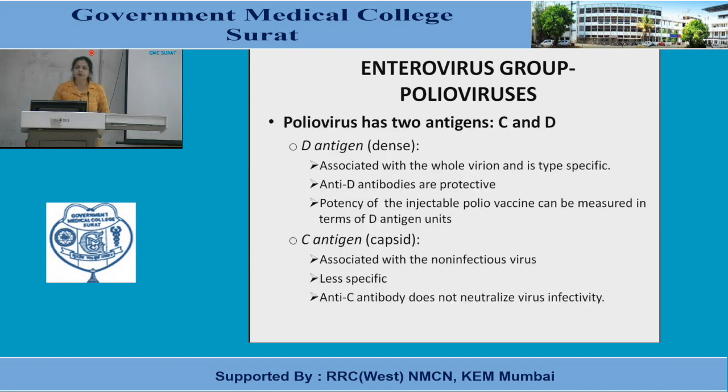Now the antigens of these polioviruses: there are 2 antigens, C and D. D antigen is a dense antigen. C antigen is a capsid antigen. D antigen is associated with the whole virion and is type specific. Anti-D antibodies are protective. Potency of injectable polio vaccine can be measured in terms of D antigen units. C antigen is not associated with infectiousness. It is less specific and anti-C antibodies are not protective.